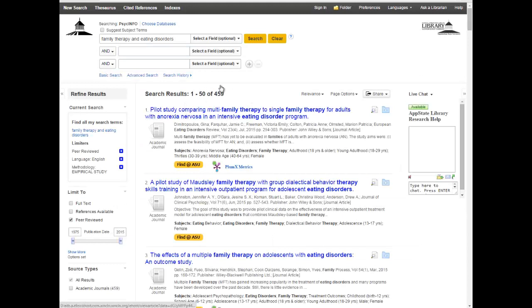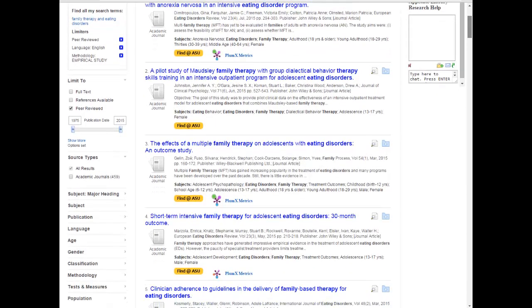I still have 495 items. So there's quite a bit in this database on family therapy, eating disorders that are peer-reviewed. And you see on the left-hand side, my limit is still here. And we know these are English because we limited it to English. And we limited it to empirical studies. So we know we have some actual studies here. Also, you'll also notice publication dates. It has a sliding bar, and it's going from 1975 to 2015.